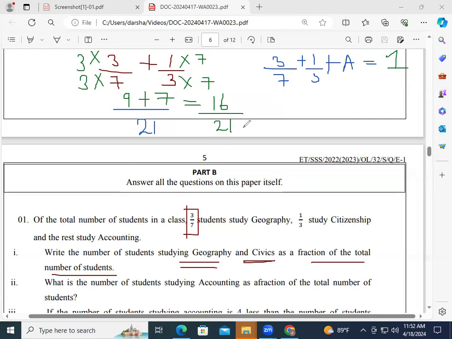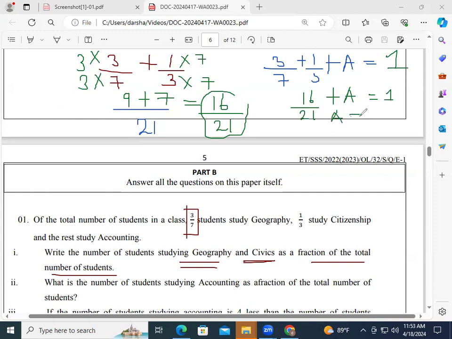Okay. So normally any kind of fraction question, this idea we can use. That means what they are telling, a class, they are divided into 3 categories. Geography, civics, account. When you add this one plus this one plus this one, we get 1. Okay. So we have to calculate now the fraction of the students who take accounting. Then 3 by 7 plus 1 over 3 already we have found. Okay. That is equivalent to 16 over 20 plus accounting. That is equivalent to 1.